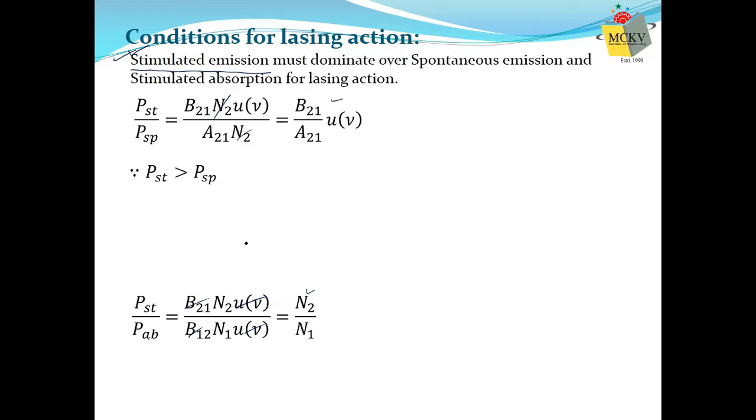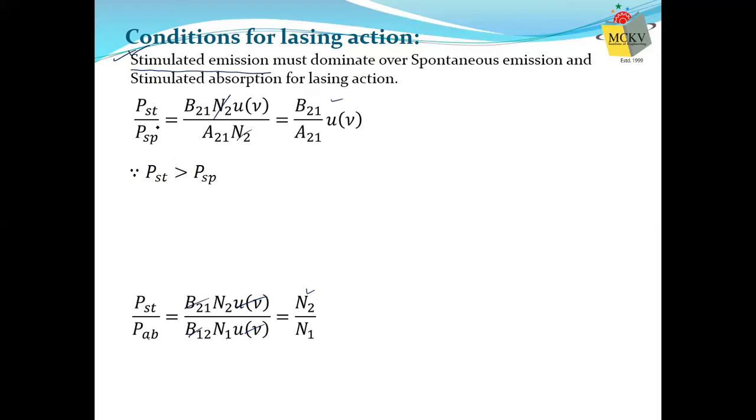Now what we require, first, is that stimulated emission should be greater than spontaneous emission. This is the requirement. I am not saying this is the ideal case or that it happens normally. This is not the natural process. Please keep that in mind. If it were so natural, then lasers would not be so costly, and moreover we wouldn't have had to wait for more than 100 years. In fact, people are still working on lasers, because it is not natural. So what I am saying here is a requirement.